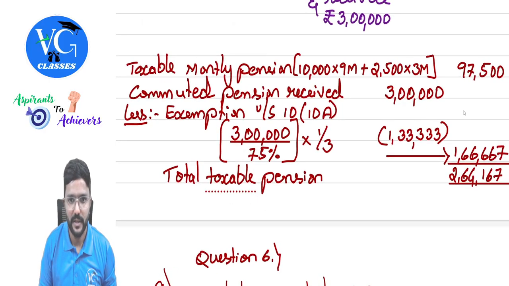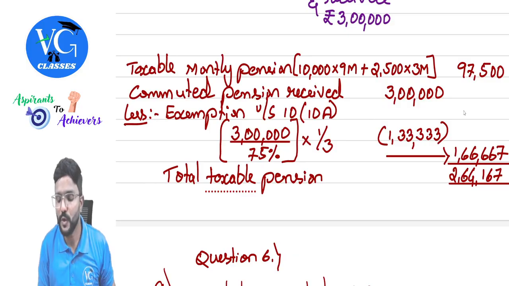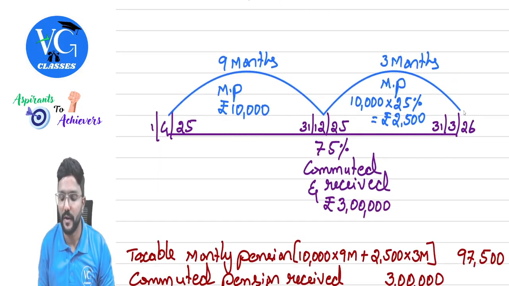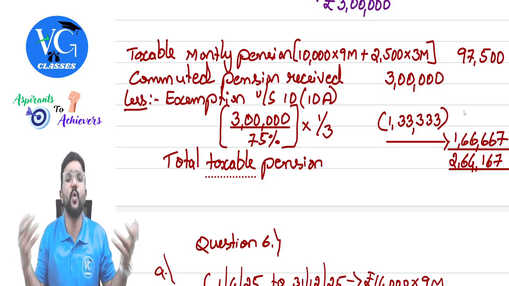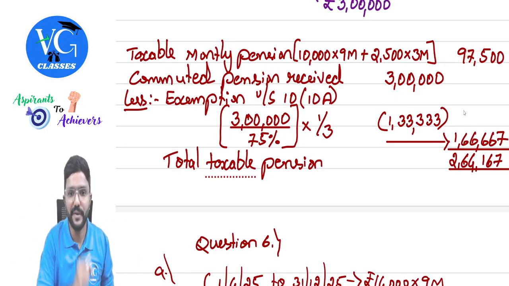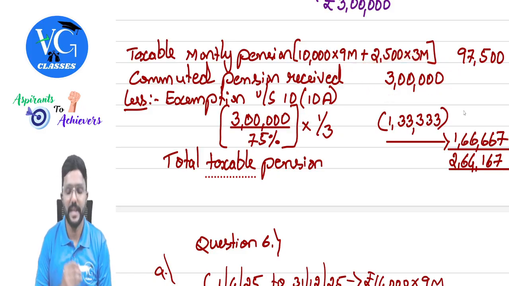So whatever is the monthly pension, guys, what is the monthly pension? 10,000 into 9 months, that is from April to December, then 2,500 into 3 months. This is fully taxable: 97,500, no matter who I am. Whereas for commuted pension, what is the commuted pension received? 3 lakh. Check what is the exemption.